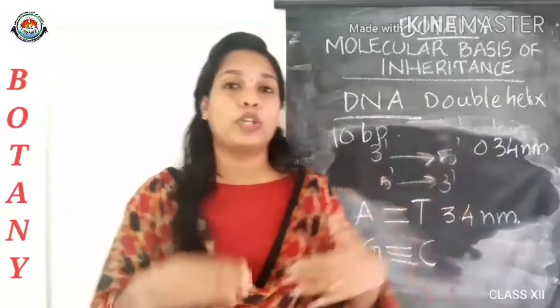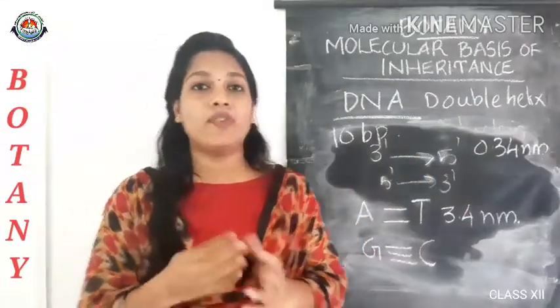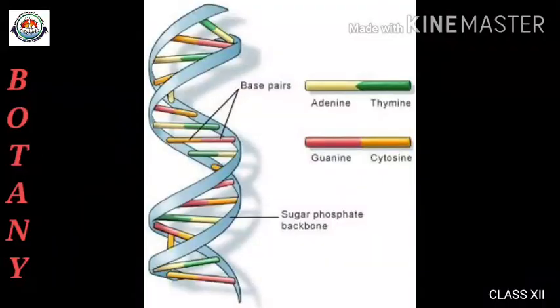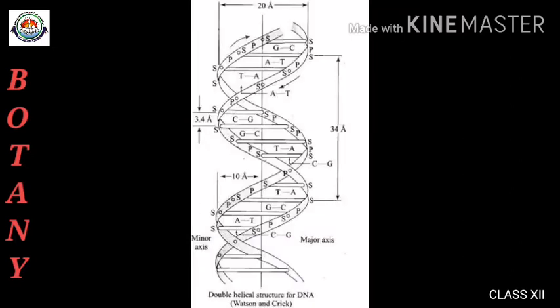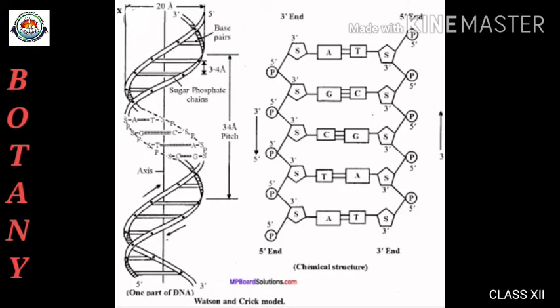Let's have a look at the structure of DNA once more. This is the basic outline structure of a DNA double helix. DNA is made up of nucleotides, which have 3 major components. The first is the pentose sugar called deoxyribose.